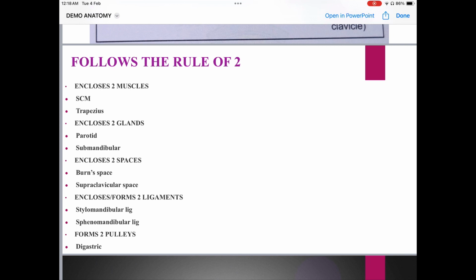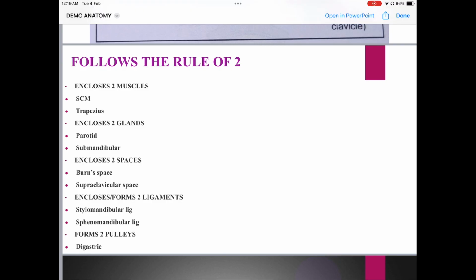It follows the rule of two. And see, students, this is the content from authentic sources. You can write it as it is in your exam in order to get really good marks. And you're supposed to write in this pattern, in pointer form. Write everything in points, under certain headings, and it is also very important to include all the headings in your answer. Okay. So it follows the rule of two.